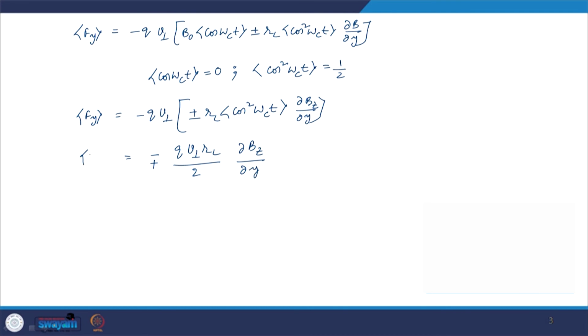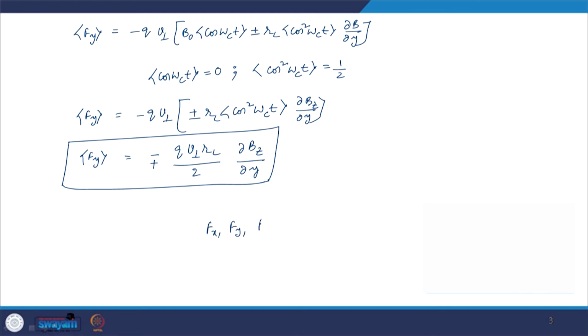So, the average force along the x direction is calculated to be 0, the average force along the y direction is calculated to be this, and the average force along the z direction is also 0. Now we have calculated Fx, Fy and Fz.